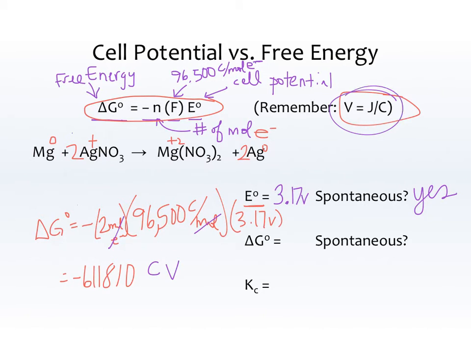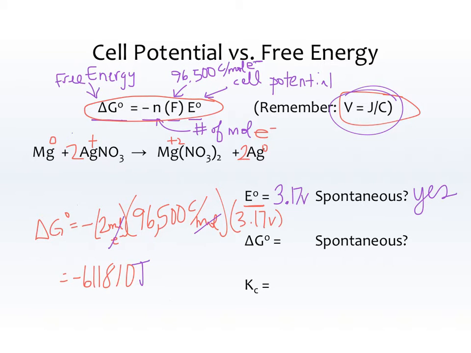And remember that a volt is a joule per coulomb, so I could have just as well said coulombs times joules over coulombs, because that's a volt. And then the coulombs cancel. So my unit ends up being joules. Ta-da!